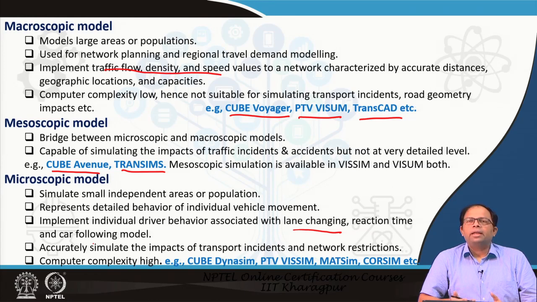So, why is it usually done like this? Because it is very, very difficult to model all this behavior using mathematical equations. So, when we do simulations, automatically the vehicles interact with other vehicles, and also with the different road geometry, and accordingly the resulting outcome is the solution. So, it is too complex to be modeled using standard equations. That is why we go for this microscopic simulation. It accurately simulates the impact of transport incidents and network restrictions, and the computational complexity is high.